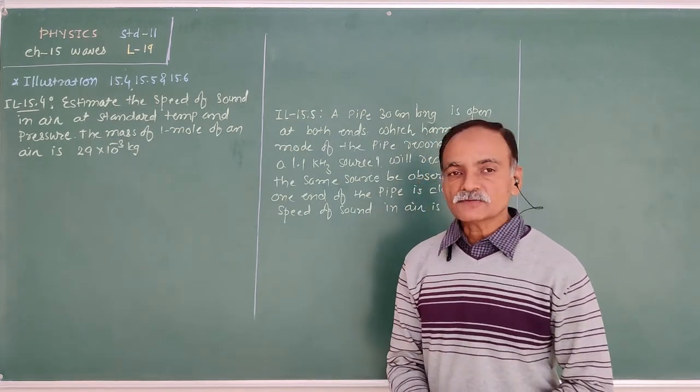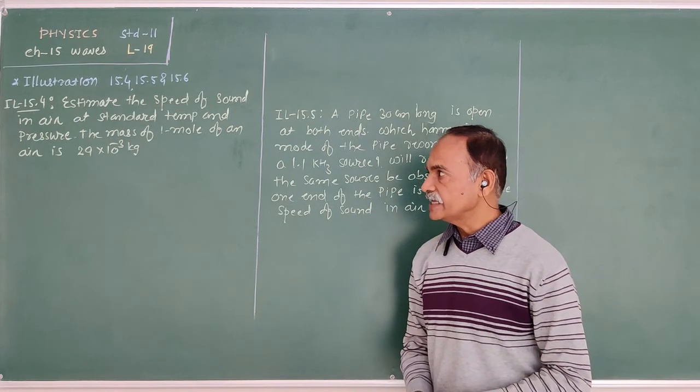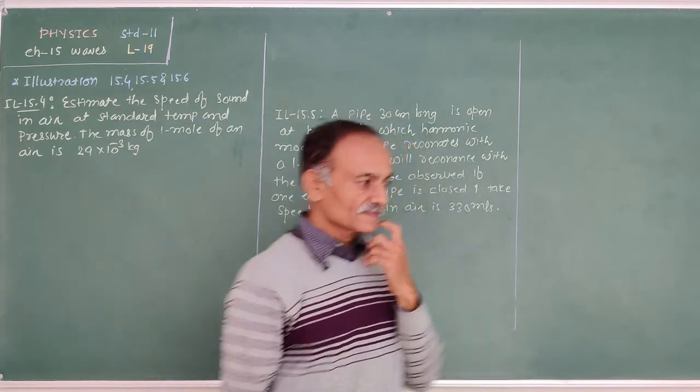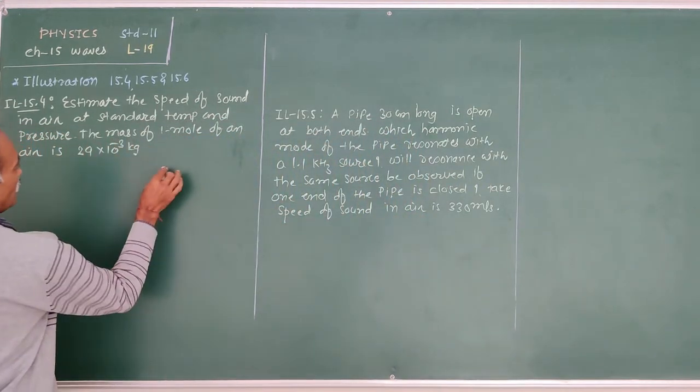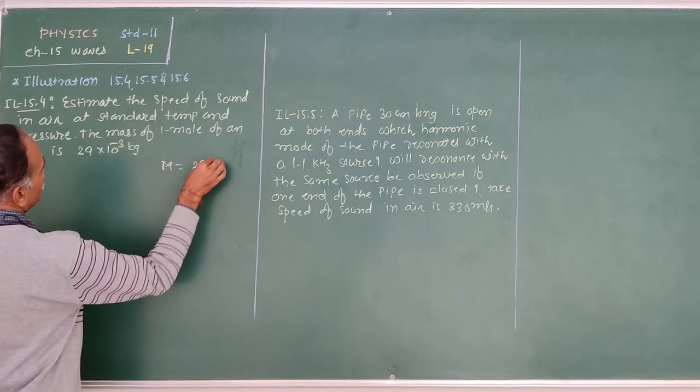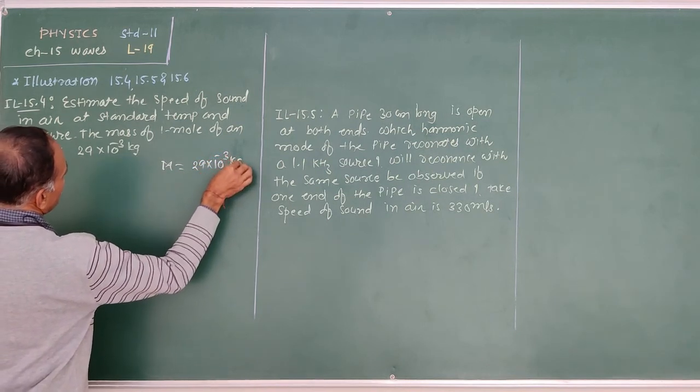The mass of one mole of air is given as 29 into 10 raised to minus 3 kg.